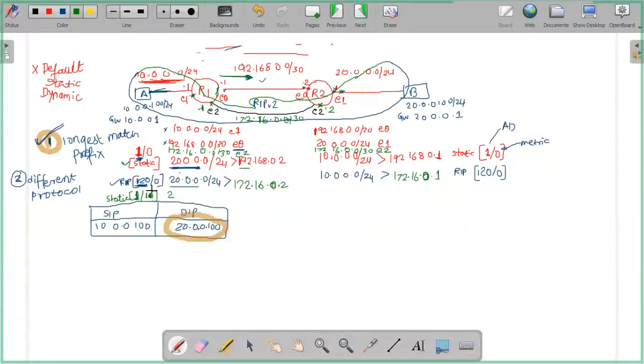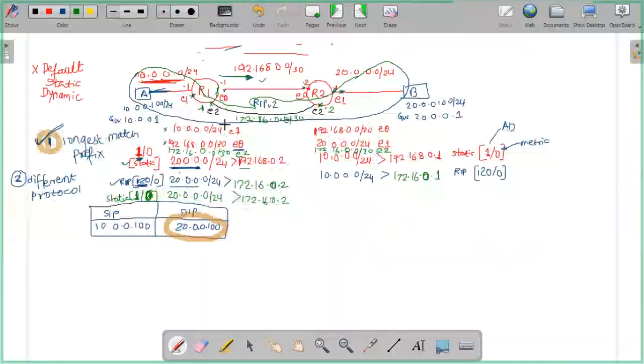Or if I keep it 0, what will happen? I will have two next hop entries. To go to the 20 network, I manually define my next hop as 172 and choose the below path. So I have two next hops, via this link or via the below link.